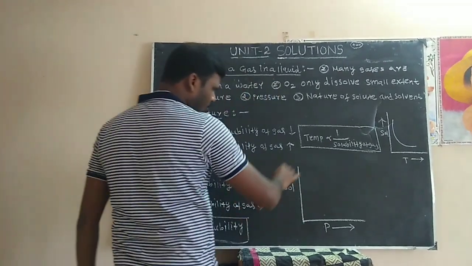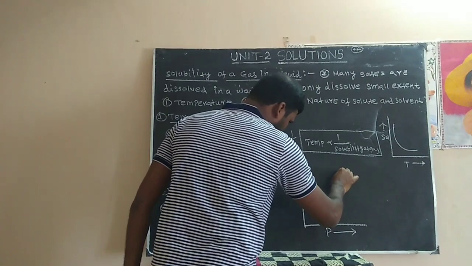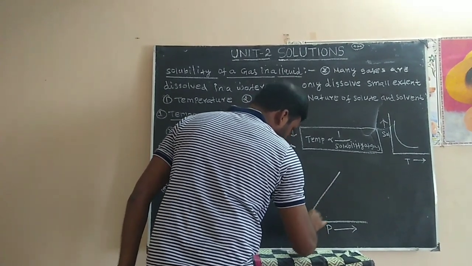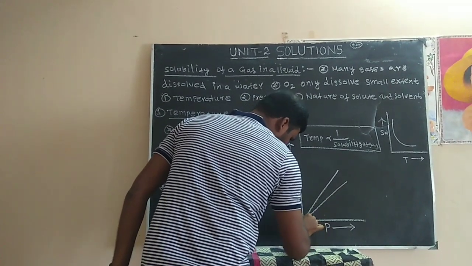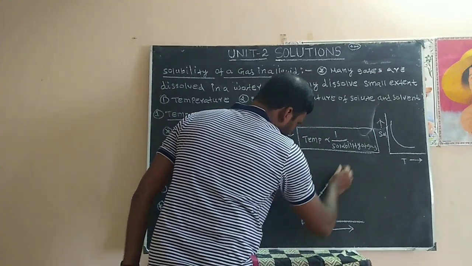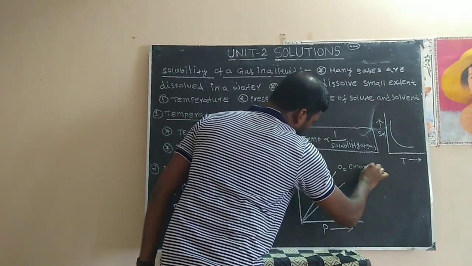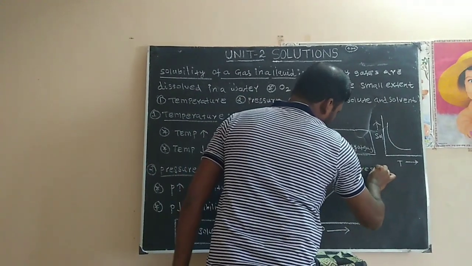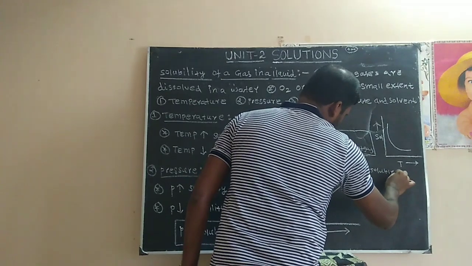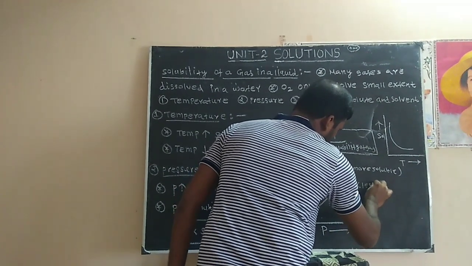Which one is more soluble, which one is less soluble? So this is O2 gas, more soluble. N2 gas, less soluble.